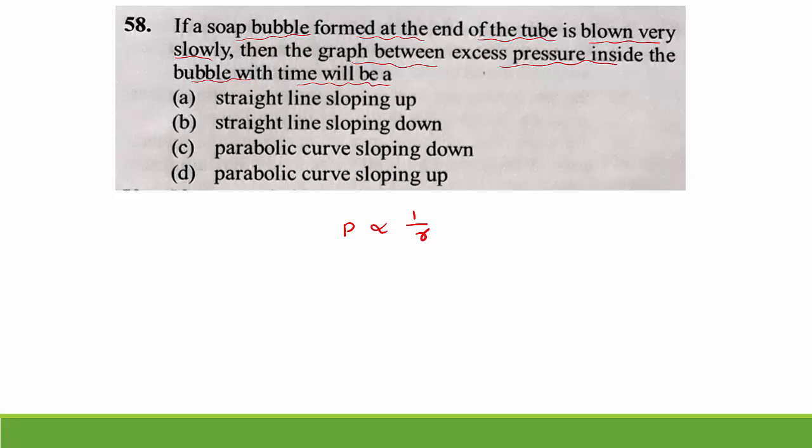Based on this concept, we can plot the graph like this. So this is a parabolic curve, and we go for option C and D. Parabolic curve, sloping down, sloping up. Here it is sloping down, as pressure increases, radius goes on decreasing. Option C is the right answer.